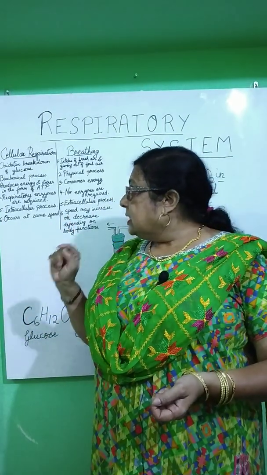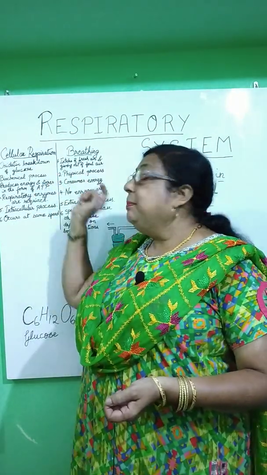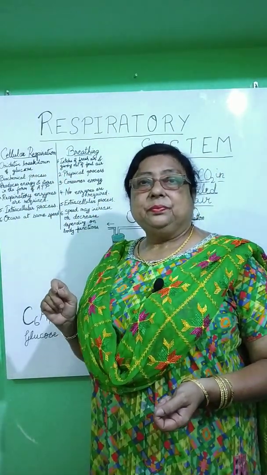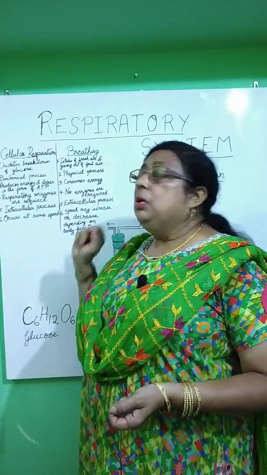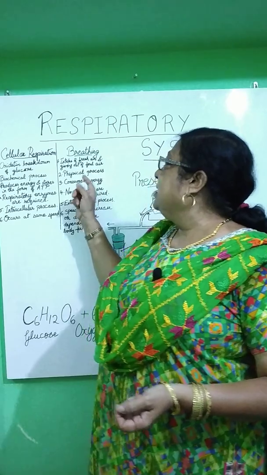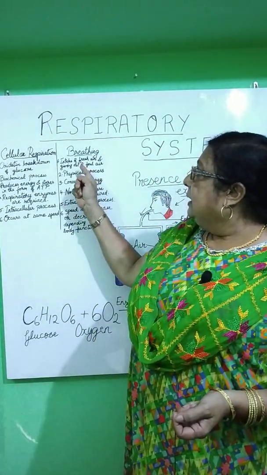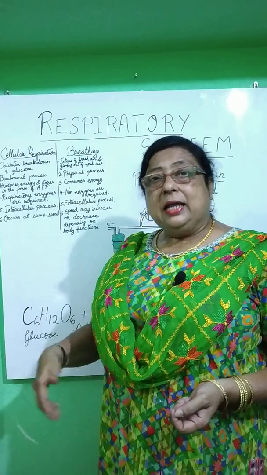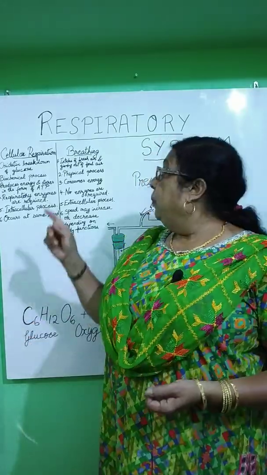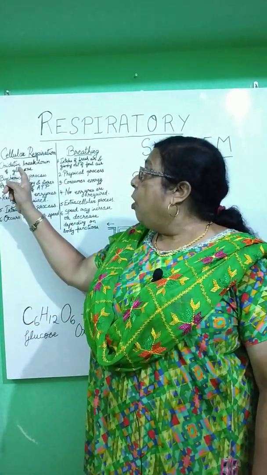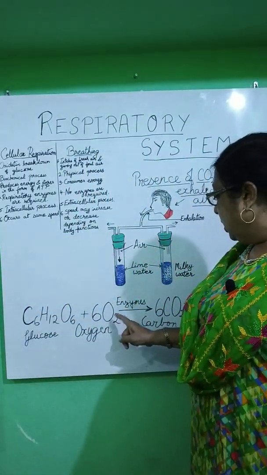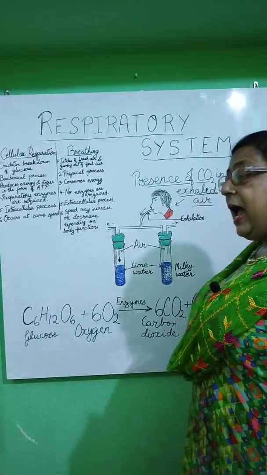Now, what you just learnt about cellular respiration and breathing, that is internal respiration and external respiration: in these two you will find certain differences. They are not the same. Breathing is a physical process, where we take in a lot of fresh air and give out foul air, that is air full of carbon dioxide, into the environment. Whereas in cellular respiration, oxidative breakdown of glucose takes place, that is, glucose combines with oxygen to give you carbon dioxide, water and energy.